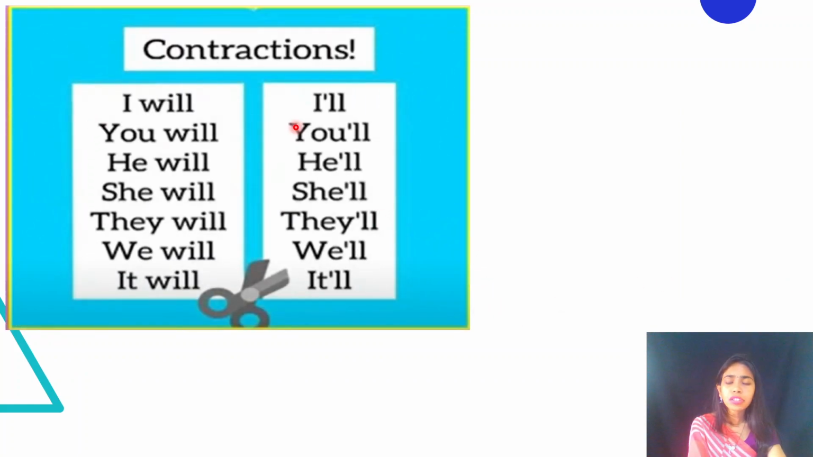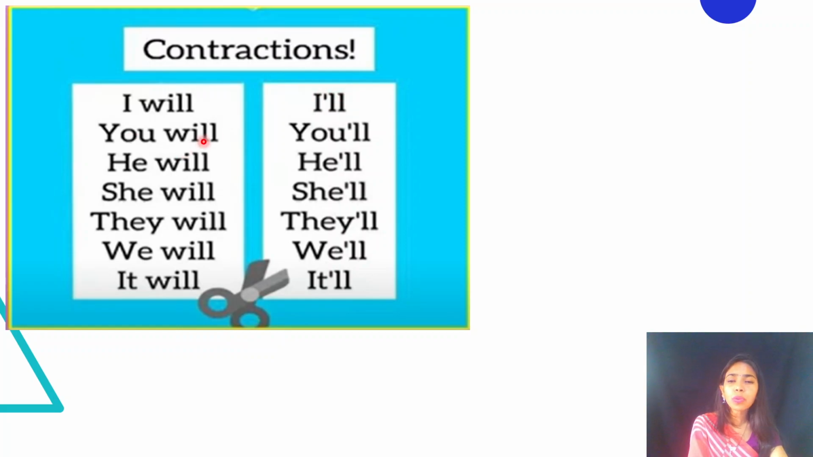So now see children, I'll just show you a few more examples like I will becomes I'll, right? So WI will be omitted and apostrophe will take that place, right? We have to just write double L. So whenever you see apostrophe and double L means it is will, right? This is the short form of will.